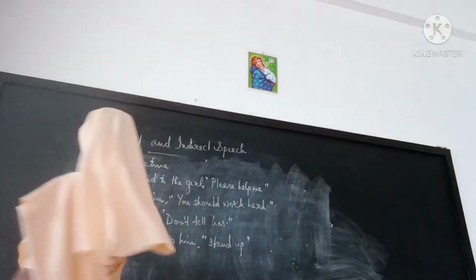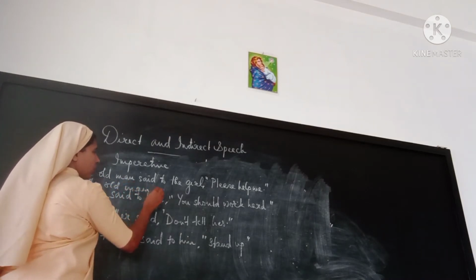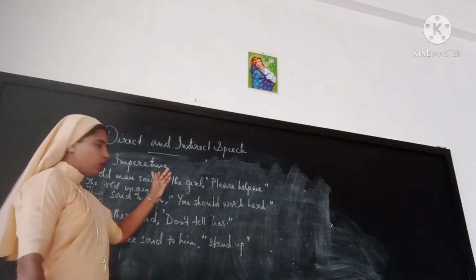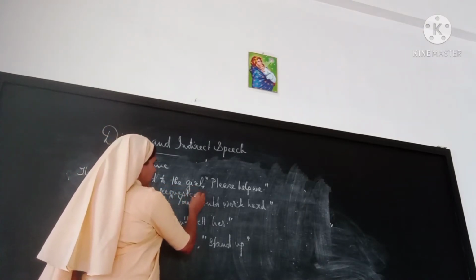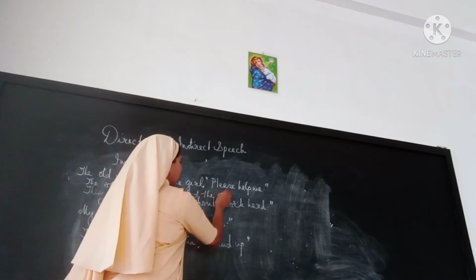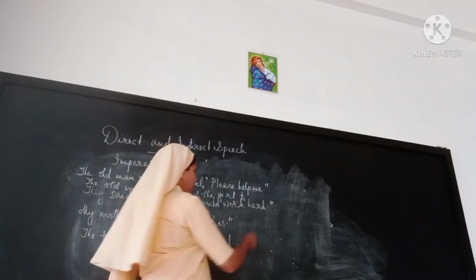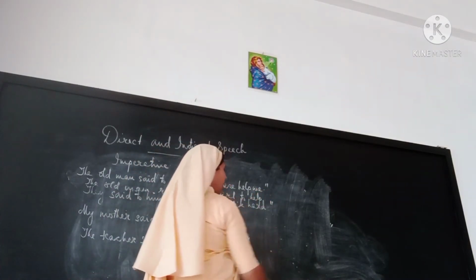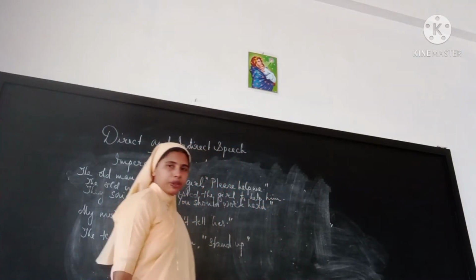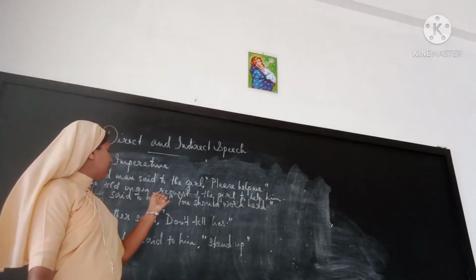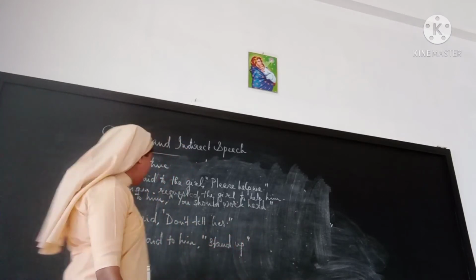The old man said to will change to requested, since there is please. The old man requested the girl to help him. Very easy. Next sentence.